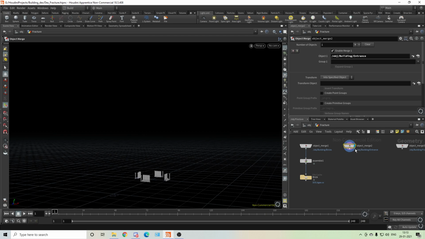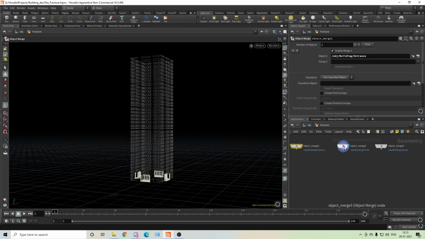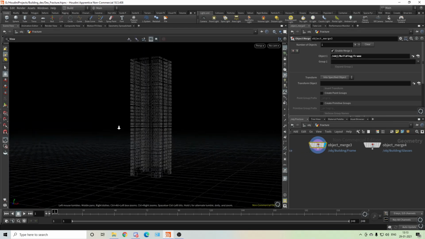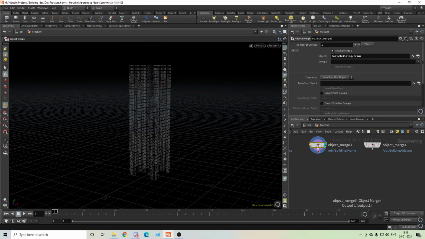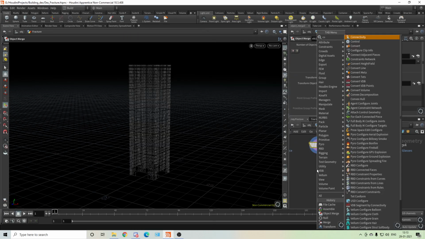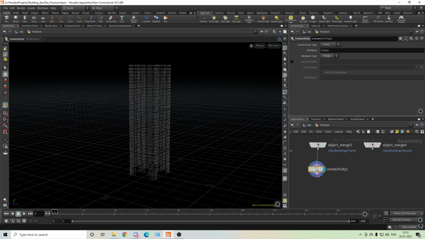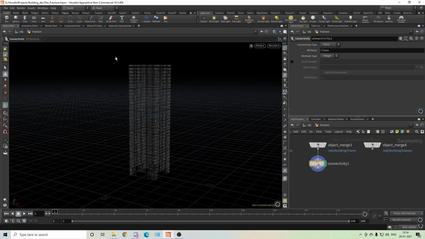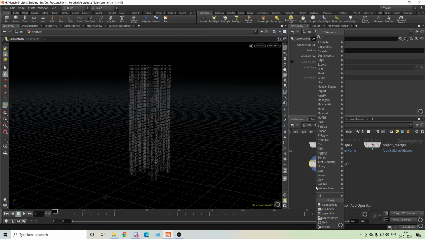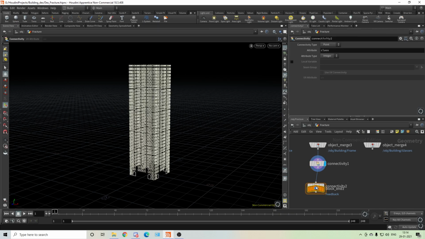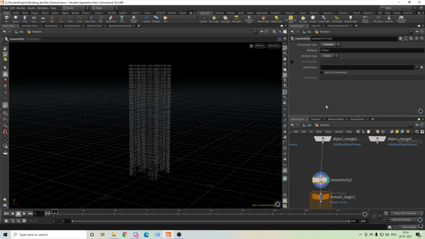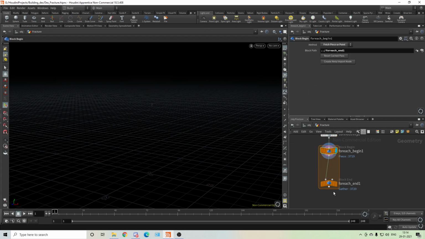I told you we don't need to break the entrance, so we'll directly add it in our district. Okay, so for the frame, as I told you, if you think this is so heavy, so big, what you have to do is first connectivity. It will create a class attribute. I told you in the last lesson also, and then you can do a for each loop. Connected pieces you can do directly. If you do connected pieces, it will automatically create connectivity. This is also one thing.